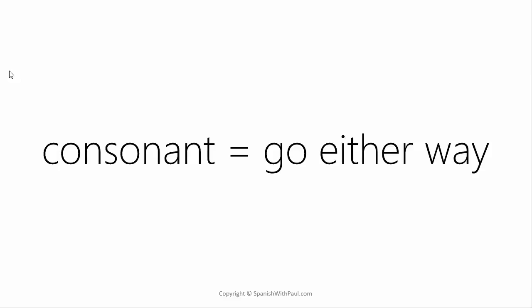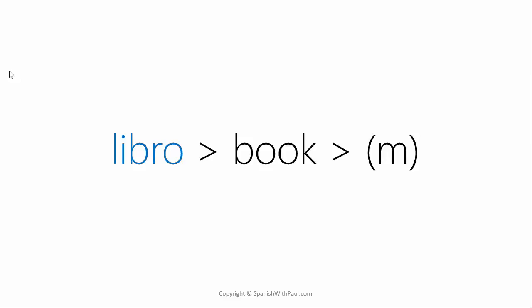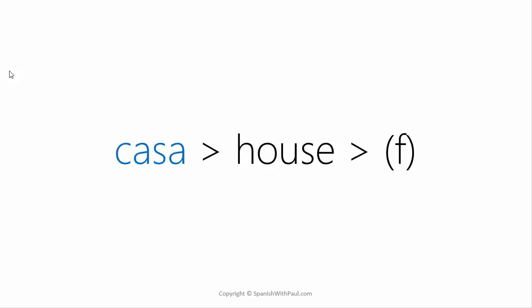Let's look at some examples here. So we have libro, which is the word for book, and it ends in O, so it's a masculine word. Then if we have casa, which means house, it's ending in an A, so therefore it gets classified as a feminine word. So that's the first important thing to take a hold of, is that if the word ends in O, it's normally automatically masculine. If it ends in A, it's normally automatically feminine. There are a few exceptions to the rule, but 99% of the time it follows this kind of default setting.